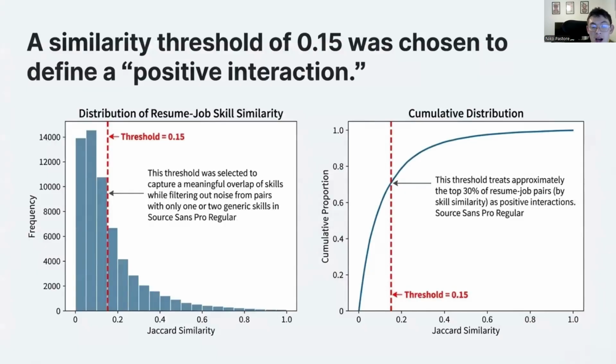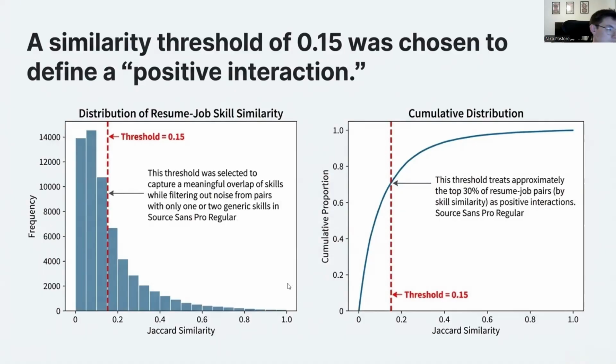So how do we define significant similarity? I didn't want to just guess, so I plotted their distributions. If we look at the histogram, the vast majority of resume-job pairs have a similarity of 0. This makes sense because a chef's resume has 0 overlap with a data science job. But looking at the long tail on the right, these are the matches.